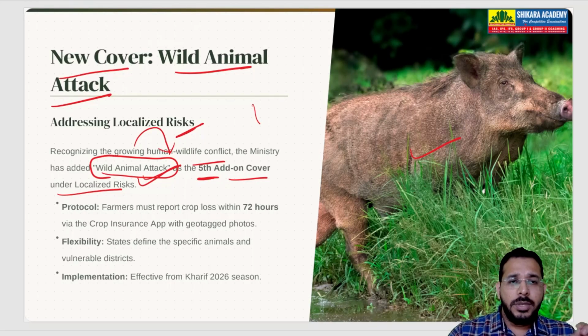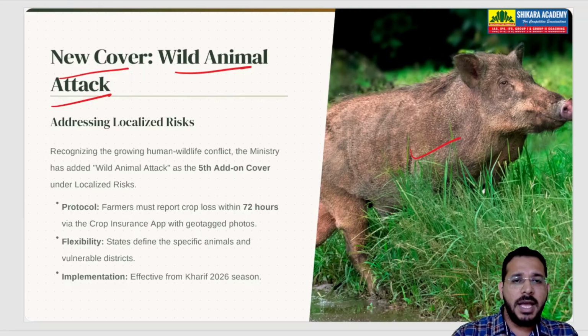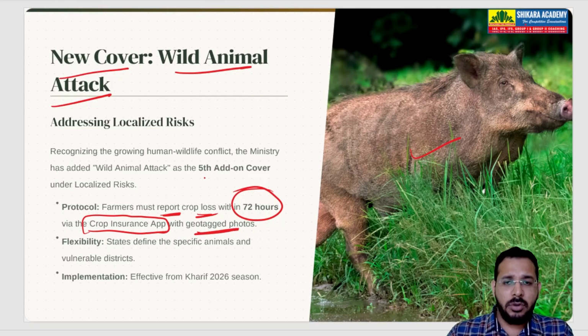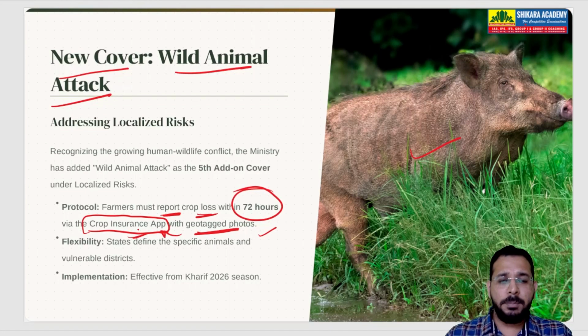To get insurance under this clause, the farmers have to report the crop loss within 72 hours via the crop insurance app, by tagging photographs of the lost crop. If possible, when the attack is happening they can take photos, or they can take photos of the lost crop, geotag these photos and upload them on the crop insurance app, and there they can claim their insurance cover.